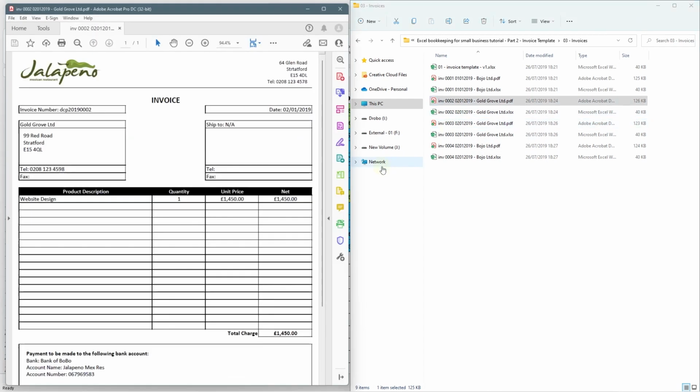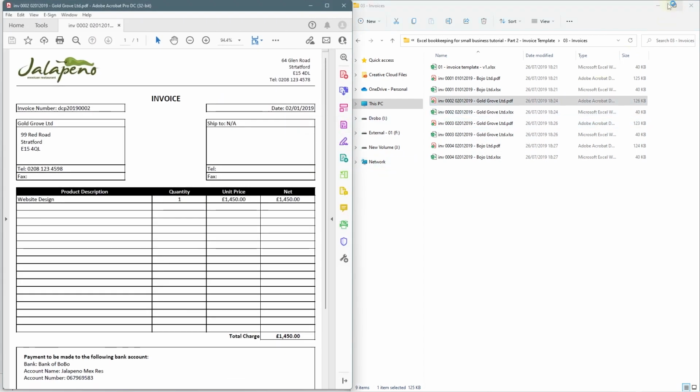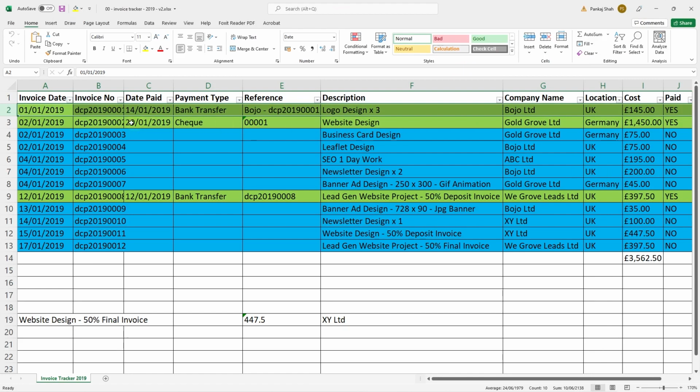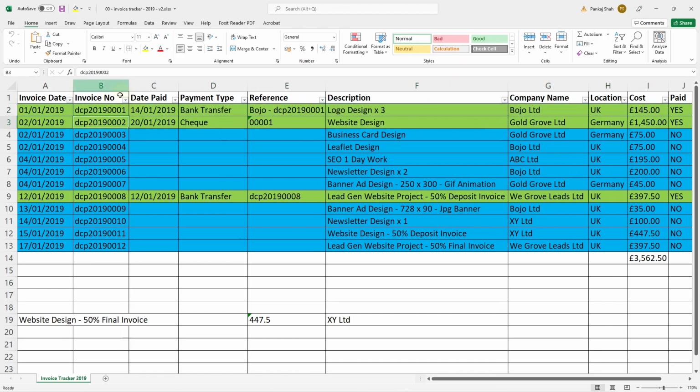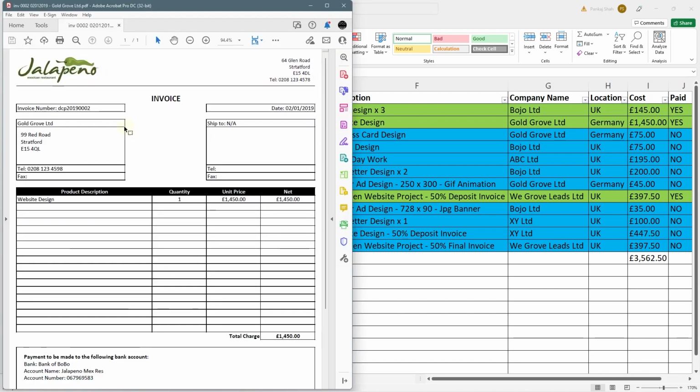This one's the PDF version. So it's for website design. So here you can see a unique invoice number and a unique invoice date. So it's 2nd of 1st 2019, and it's invoice number 2. So you can see invoice number 2 right at the end, right? And here you can see the date, 2nd of 1st 2019, and here's all the information about the company.